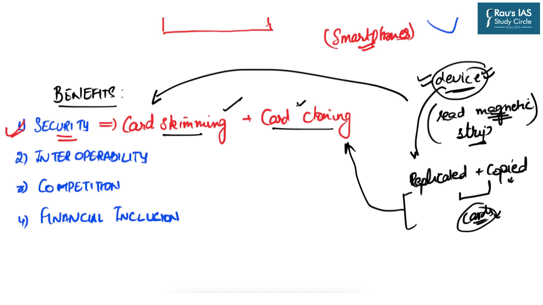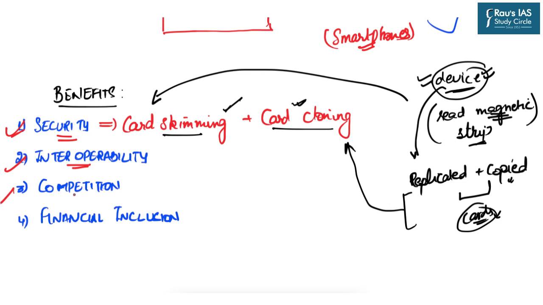If there is some method where you don't have to enter your ATM cards into the machines, then there will be no chances of card skimming as well as card cloning. And that is where the first and foremost benefit of UPI based cash withdrawals stands. The second important thing is interoperability, because presently we know that several UPI based apps are interoperable in nature, and they can be used to transfer money from any bank to any bank, and similar will happen in the UPI based cash withdrawals also.